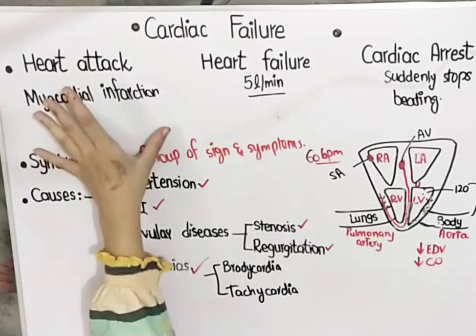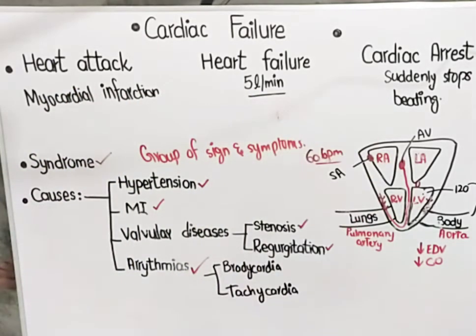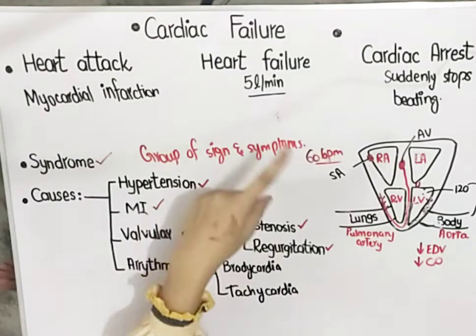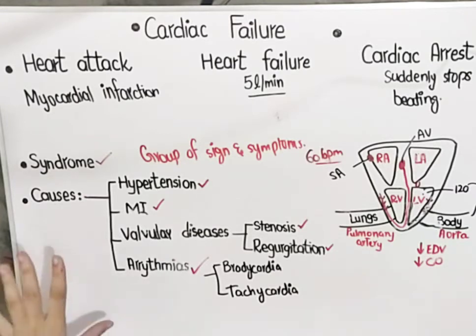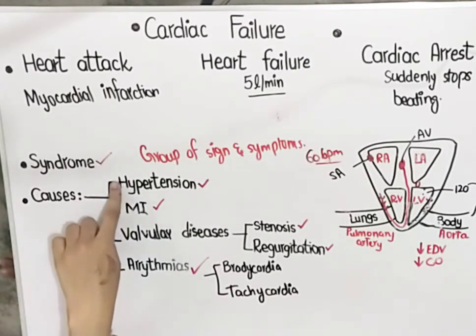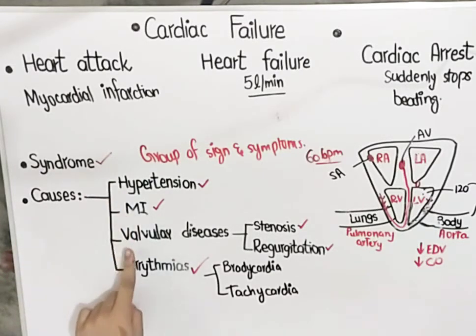So till now, what have we studied? What is the difference between heart attack, heart failure and cardiac arrest? Cardiac failure is a syndrome, which means a group of signs and symptoms. We will study the signs and symptoms later and then you will clearly understand why we are calling it a syndrome. And then we studied the possible causes of cardiac failure, which may be hypertension, myocardial infarction, valvular disease and arrhythmias.